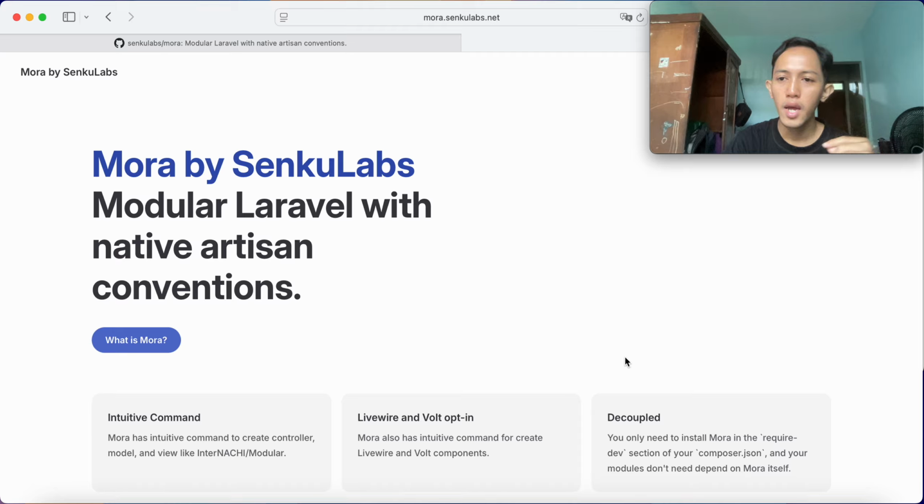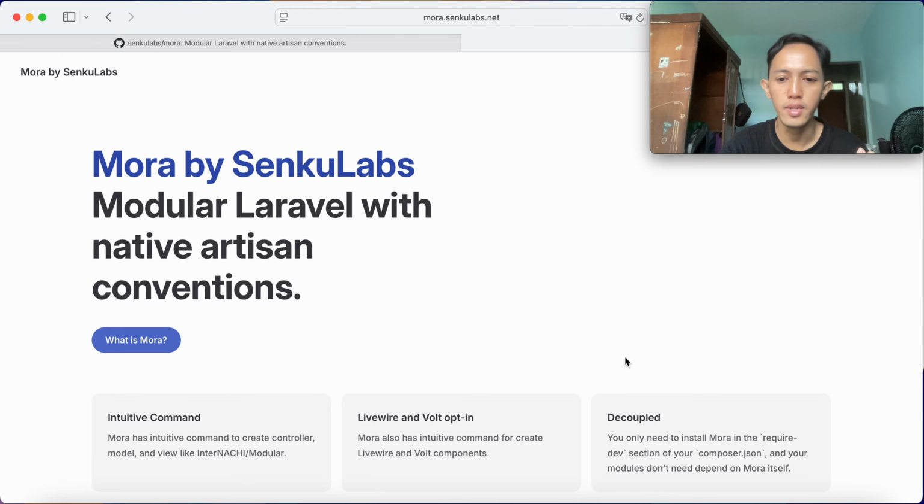And also in Mora, we have Livewire and Volt opt-in, which means we can use intuitive commands from Mora itself to create Livewire and Volt components in a specific module. In InterNACHI modular, you maybe can do it for Livewire components, but not for Volt components. But Mora can cover this use case.